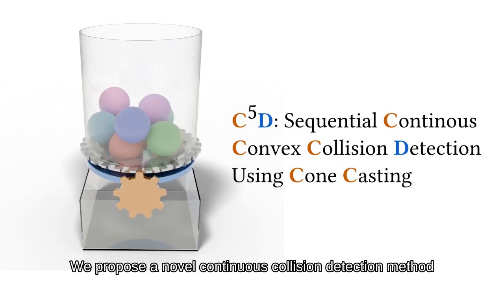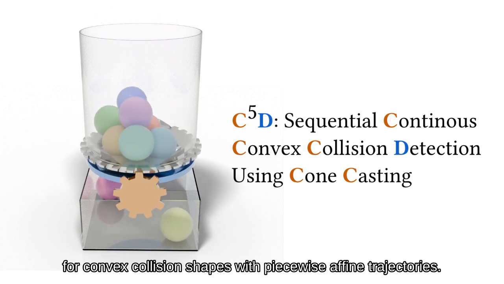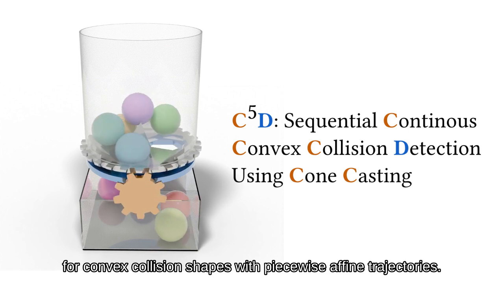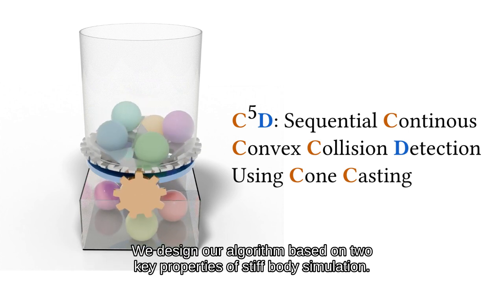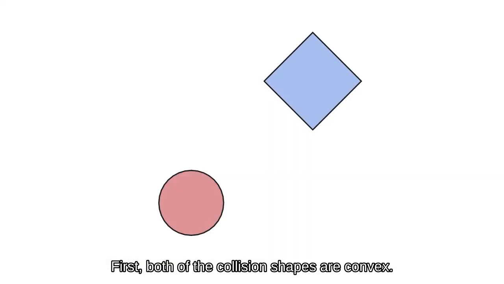We propose a novel, continuous collision detection method for convex collision shapes with piecewise affine trajectories. We design our algorithm based on two key properties of stiff body simulation. First, both of the collision shapes are convex.